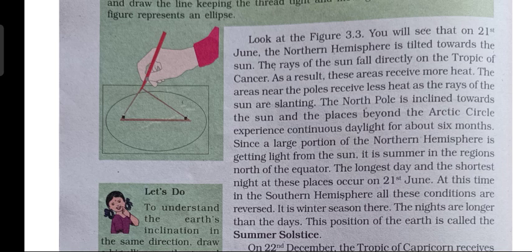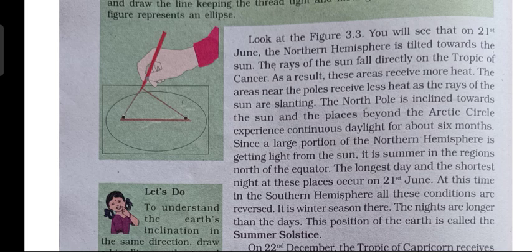Then when we talk about the North Pole, children, all the areas lying beyond the Arctic Circle experience continuous daylight for 6 months. Now, on the same day, that means on 21st June, what happens in the southern hemisphere?